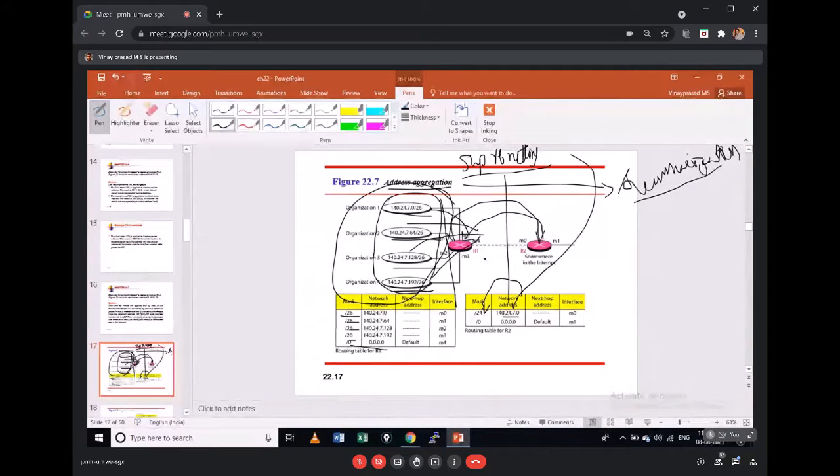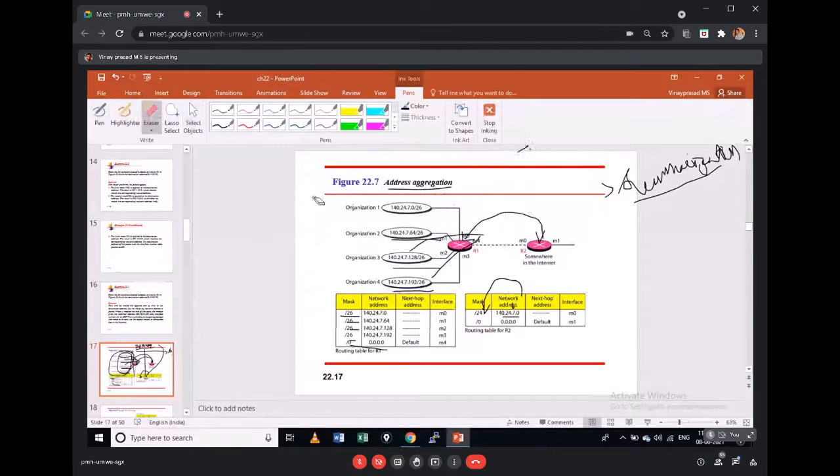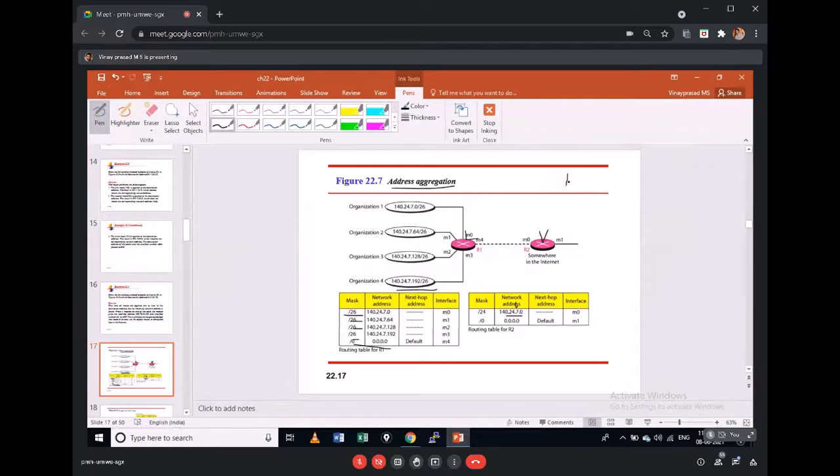What is this criteria? Whenever you form a supernet block, the addresses should follow what we discussed in classless; it should satisfy some criteria. The first criterion is that the IP addresses are continuous. You can check, dot 7 goes up to 63, then 64 starts and goes up to 127, and 128 starts here, then 192. So these sub-blocks should be continuous. The next point is each subnet should have an equal size. What is the size of this?